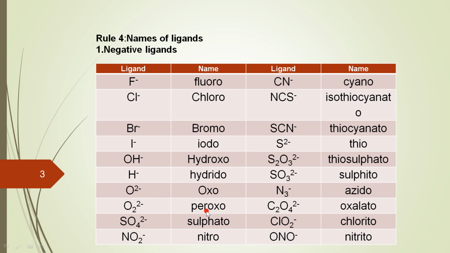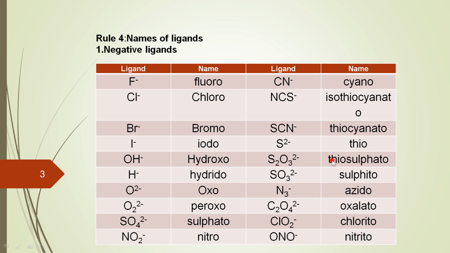Then O2 2 minus is peroxo. SO4 2 minus is sulfato, NO2 minus is nitro, CN minus is cyano, NCS minus is isothiocyanato, and SCN minus is thiocyanato. There is a slight difference between these two: in one the nitrogen end is bonded, and in the other the sulfur end is bonded. So the name is isothiocyanato for one and thiocyanato for the other. S 2 minus is called thio.